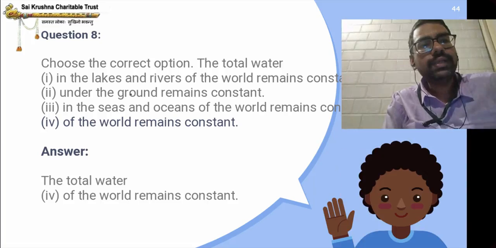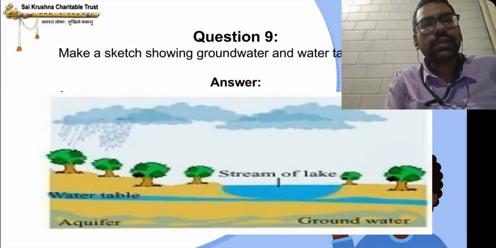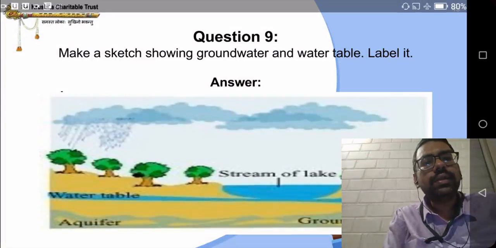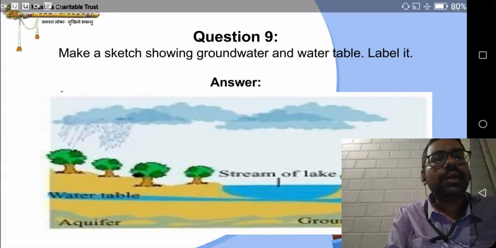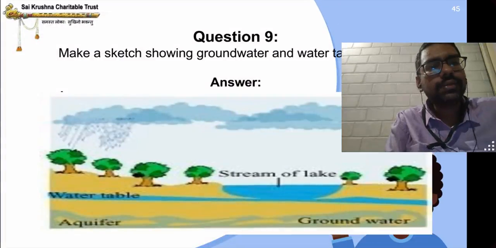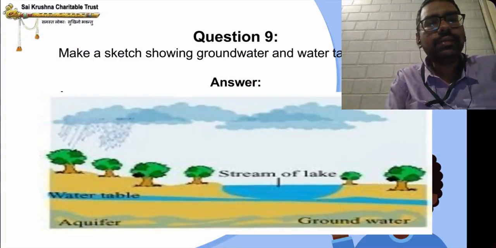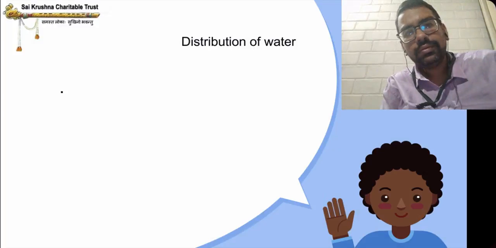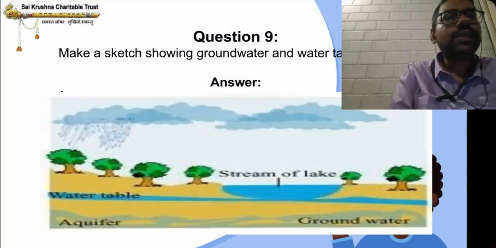Okay. Now, draw a sketch showing groundwater and water table. Label it. I have shown the diagram here. Okay, children. We'll continue with the next lesson in the next part.